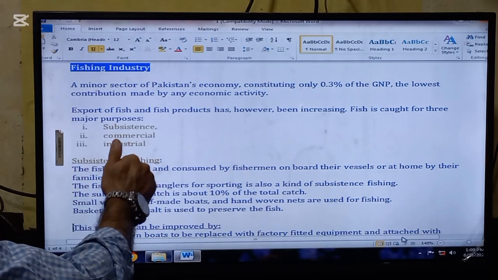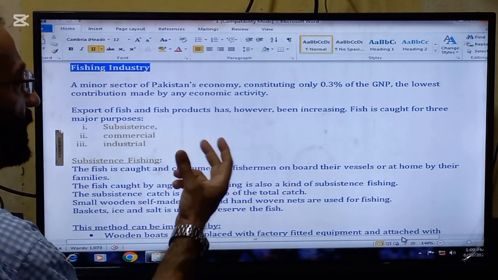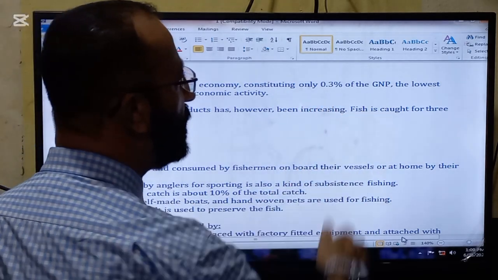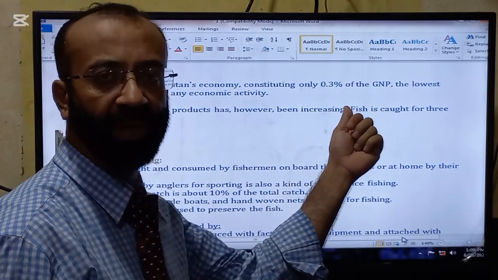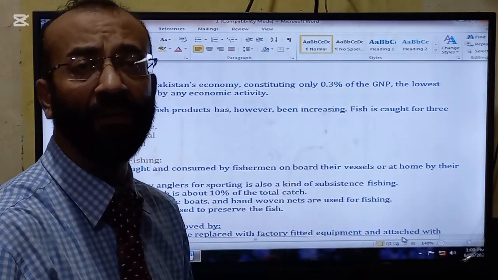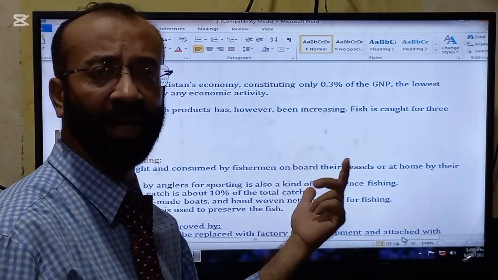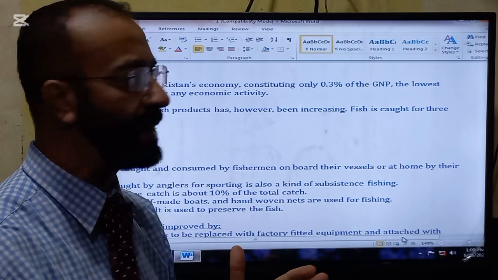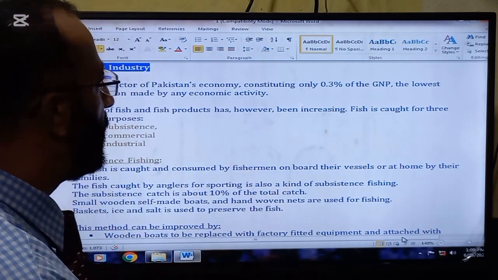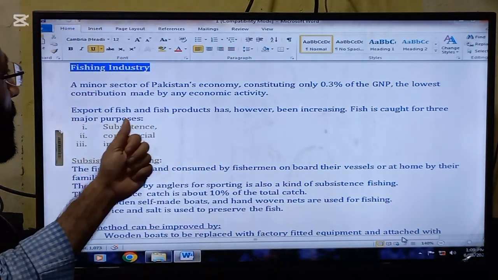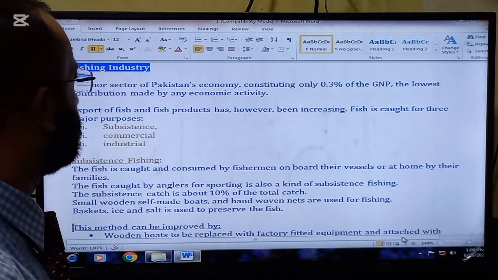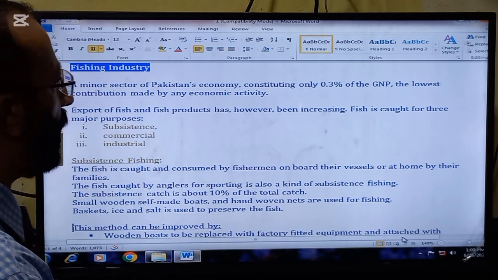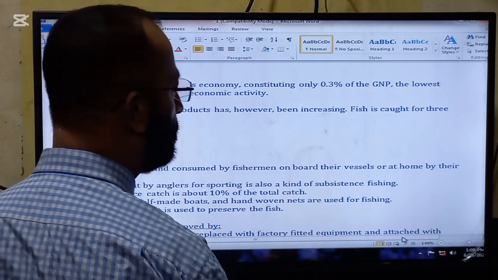A minor sector of Pakistan's economy. So this is a very small sector, constituting only 0.3% of the GNP. So look at the percentage. That is not even one. That is 0.3, almost zero. So it means it is a very, very small sector of Pakistan's economy, the lowest contribution made by any economic activity. Export of fishing and fish products has, however, been increasing.